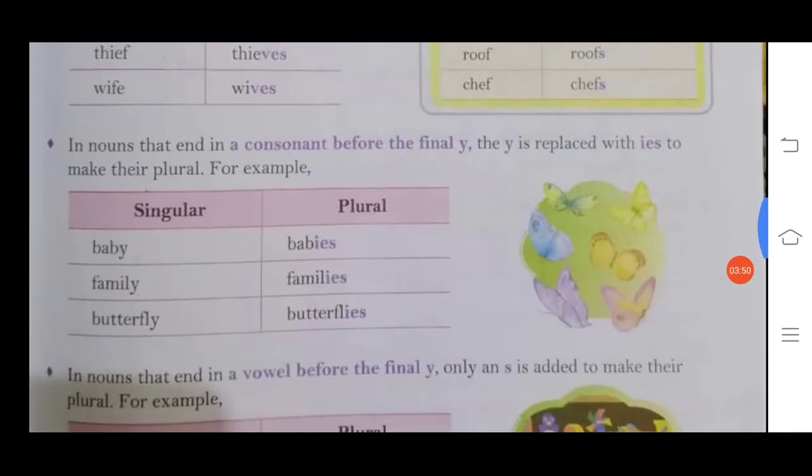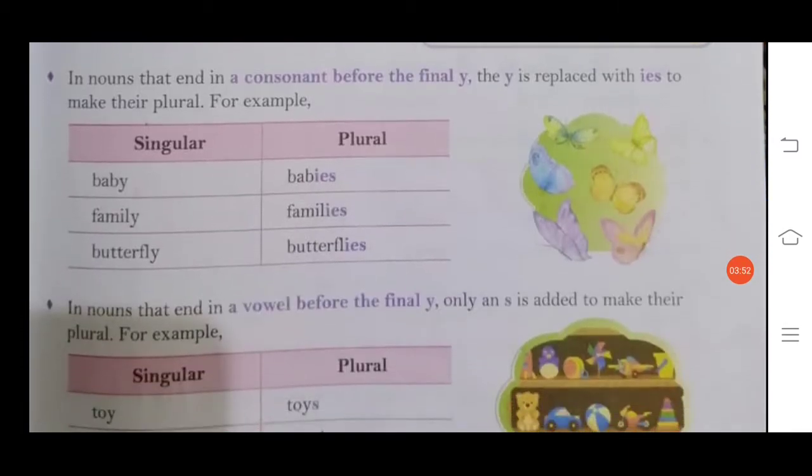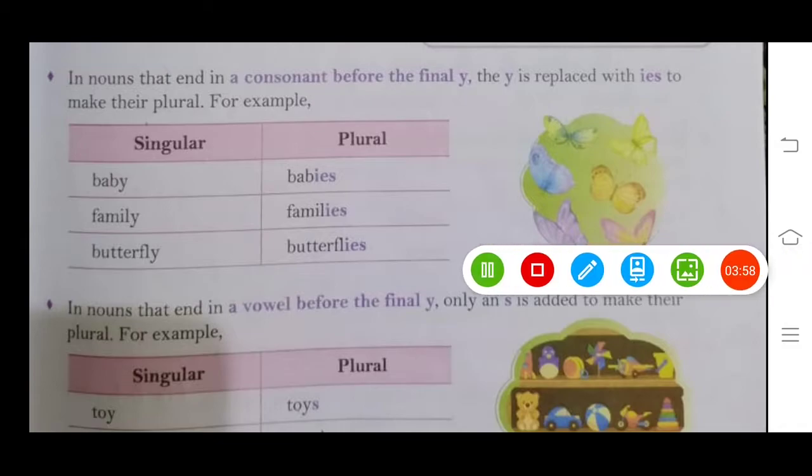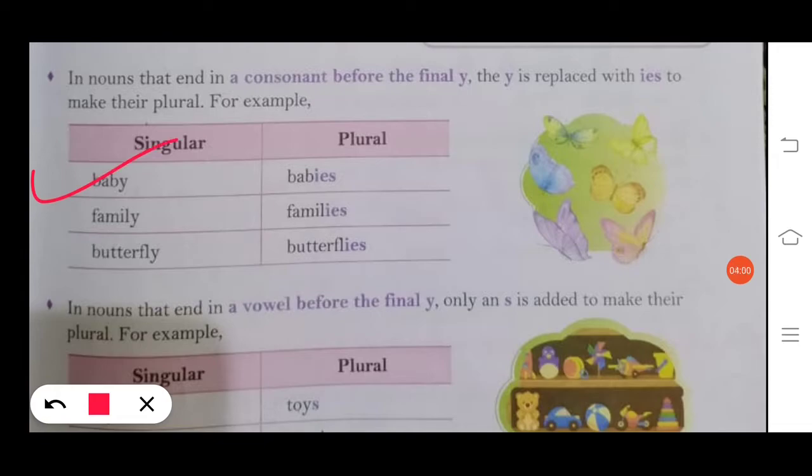These are some exceptions. Now nouns that end in a consonant before the final y. Example, baby. This is a noun which is ending with a consonant before the final y. See, the last letter is y, and before y there is a consonant. B is a consonant.